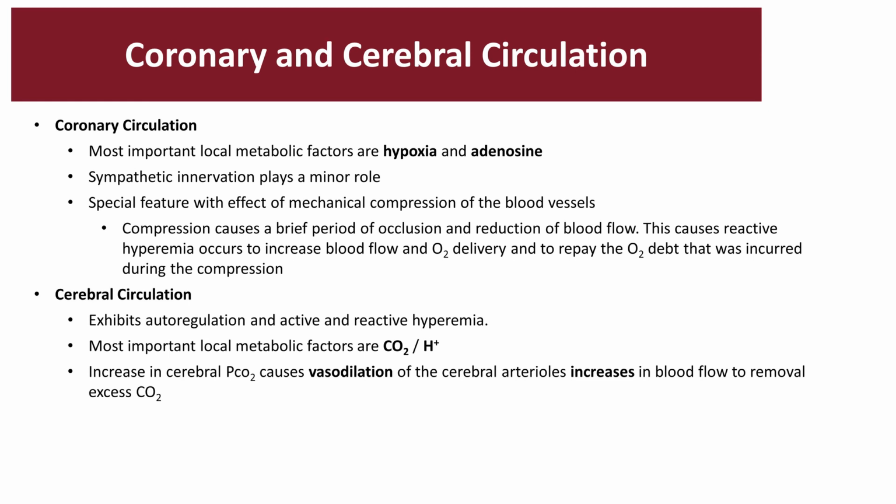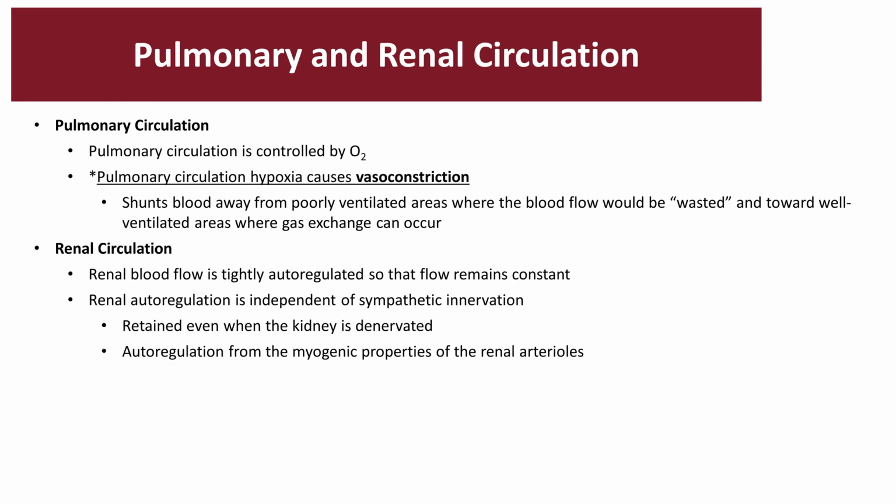Cerebral circulation exhibits autoregulation and both active and reactive hyperemia. The most important local metabolites are going to be CO2 and protons. When there's an increase in the cerebral partial pressure of CO2, this will then lead to vasodilation in the vessels because you want to get rid of that CO2, and therefore the arterioles increase the blood flow to get rid of that acidity. Pulmonary circulation.